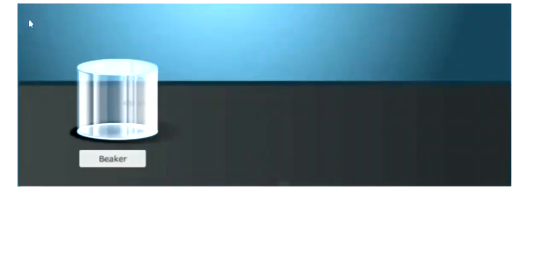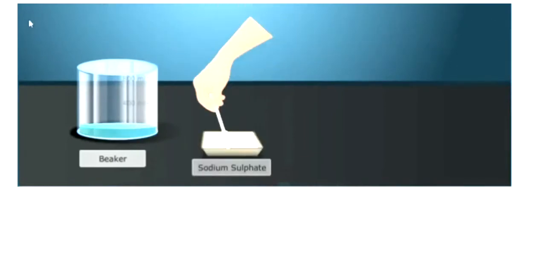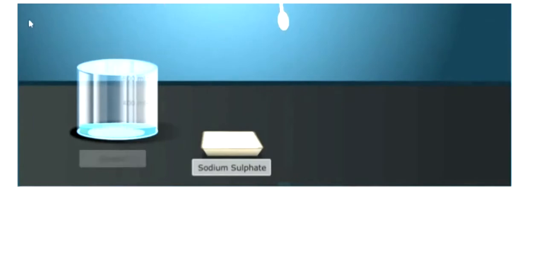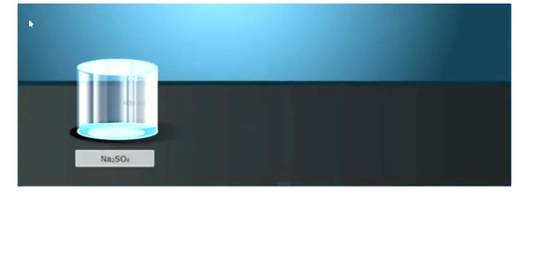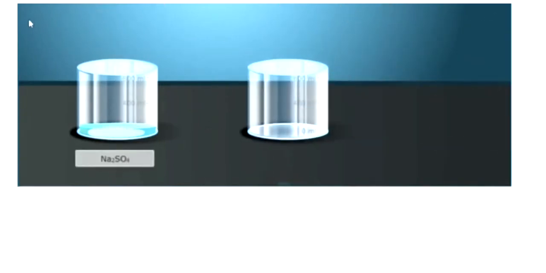Let's take another activity. In this activity, we prepare a precipitate of barium sulfate. For this purpose, take 100 ml of water and add some sodium sulfate to it. Next, take another beaker with 100 ml of water and add barium chloride to it.